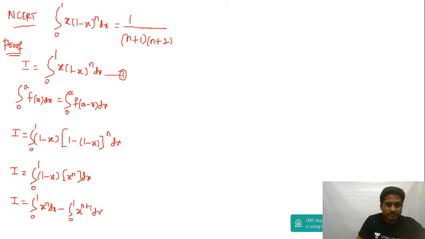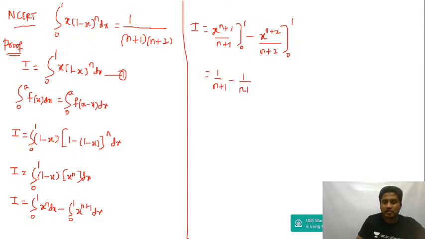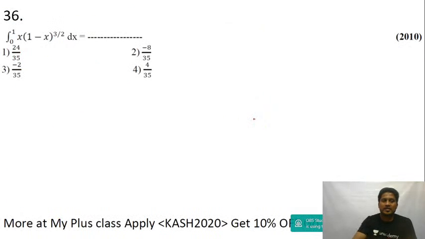Now this can be written as I equal to x to the power of n plus 1 upon n plus 1 between the limits 0 to 1, minus x to the power of n plus 2 divided by n plus 2 between the limits 0 to 1. Upper limit minus lower limit is 1 by n plus 1; again upper limit minus lower limit is 1 by n plus 2. You cross multiply, you get 1 divided by (n plus 1) into (n plus 2). Is it not? So you can use the same logic, guys.